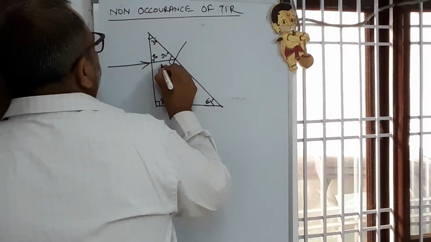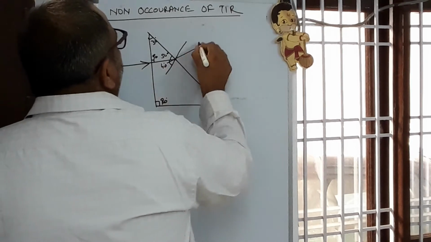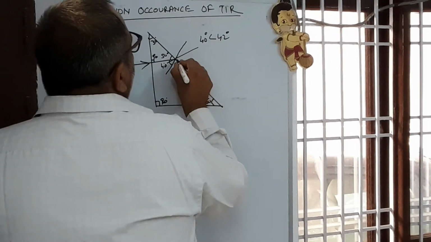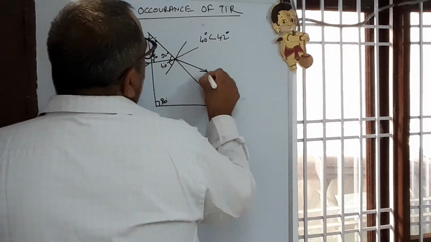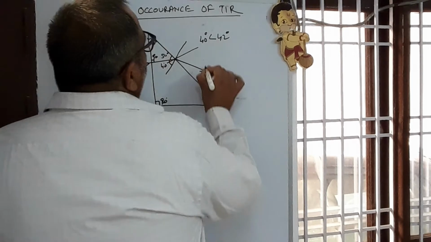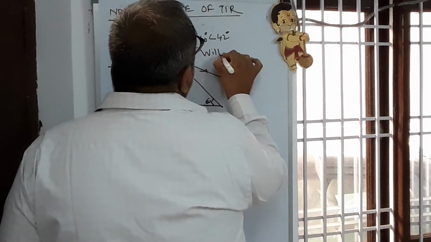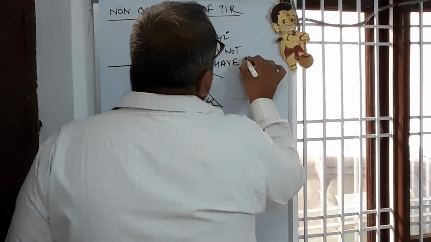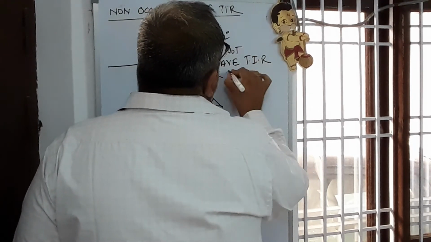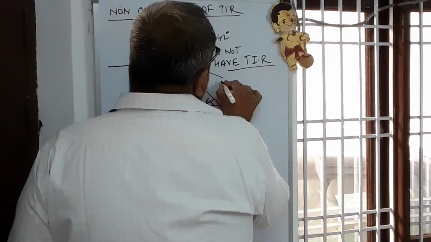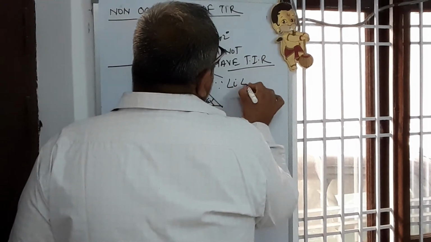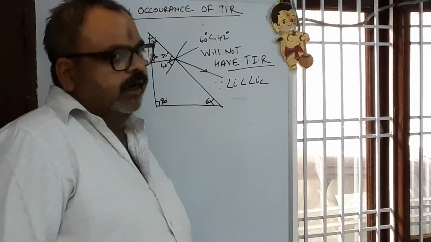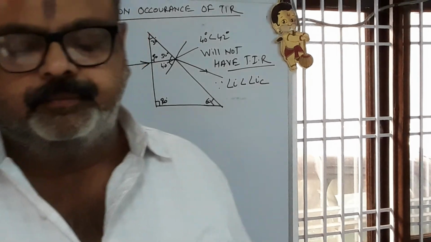So this angle is 40 degree, 40 degree is less than 42 degree, so it will pass away from the normal, will not have total internal reflection because angle of incidence is less than critical angle. Understood? Angle of incidence is less than critical angle.